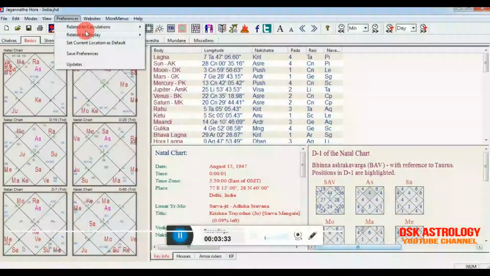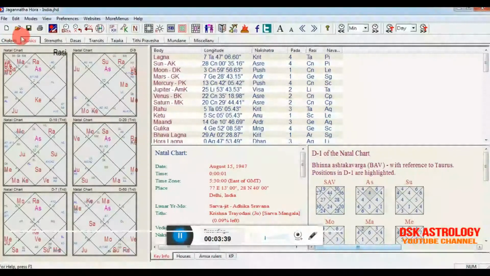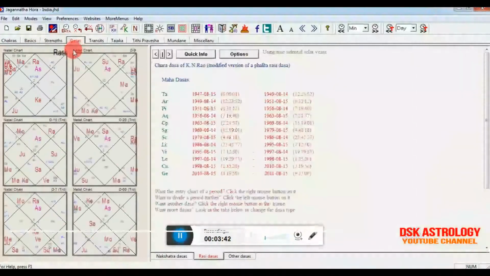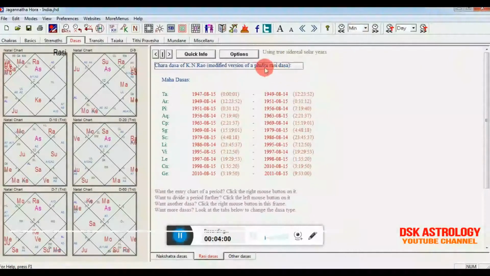Then Calculations again, Preferences, and I guess there's nothing more than that. Okay, fine, I'll leave it. Then come to this Dasha tab. When you come to this Dasha tab, you will get this Chara Dasha, KN Rao modified version of Phala Dasha. If you haven't got this option, then right click anywhere on the blank side, and you get three options: Chara Dasha Parashara, Chara Dasha KN Rao, Chara Dasha Rangacharya. You have to select KN Rao. Then there is a tab which is Options.